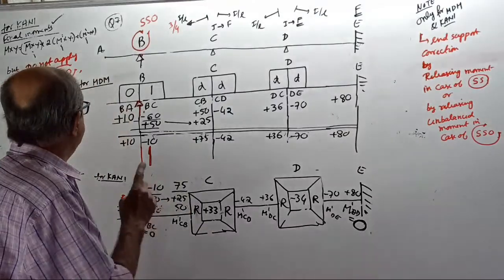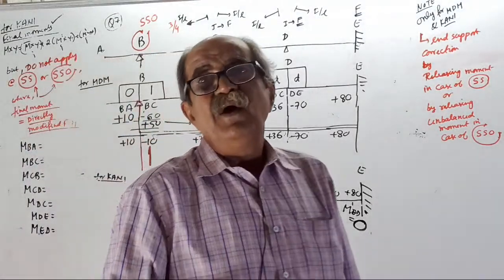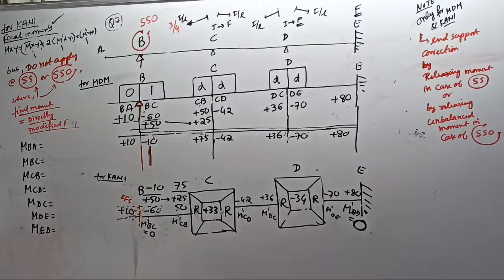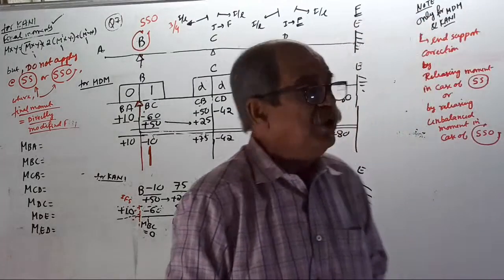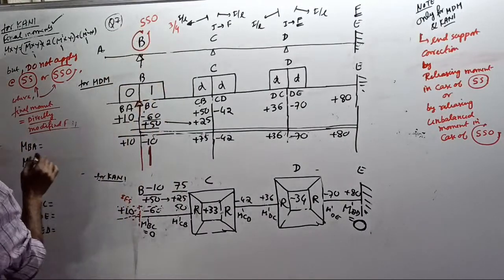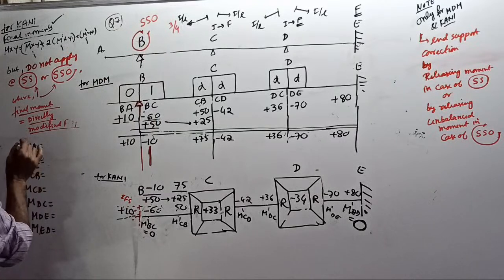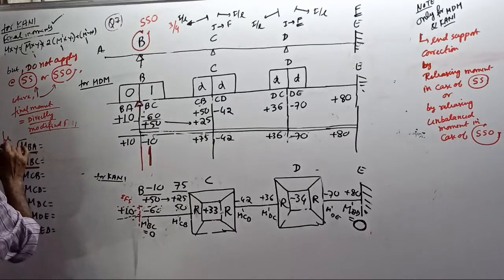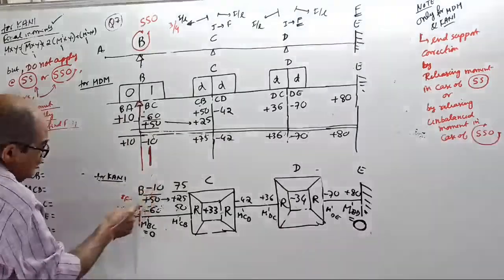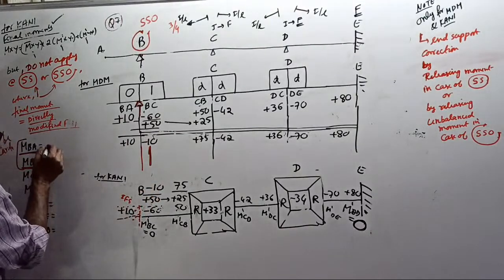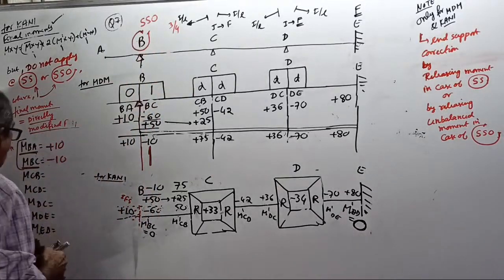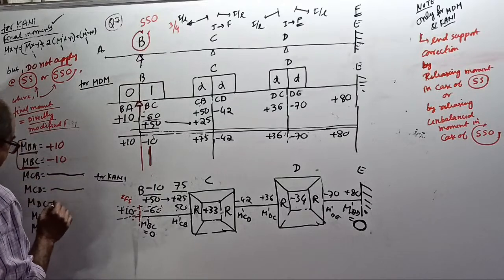Tell me here. At which point should you be extremely careful? When you do the final moment at B you should be careful. At B, one of them is MBA, the other is MBC. So for MBA and MBC, be careful. Do not apply Kani's method. For these two moments, use the modified FEM, so MBA is plus 10, MBC is minus 10. Over. The remaining are all solved by Kani's method.